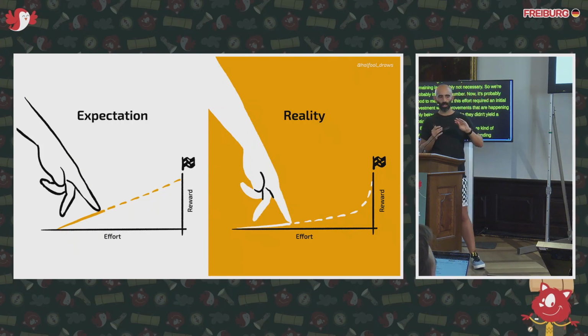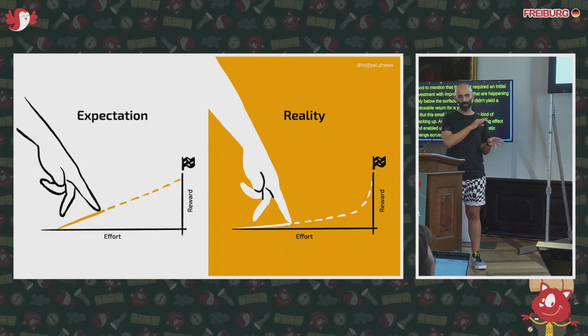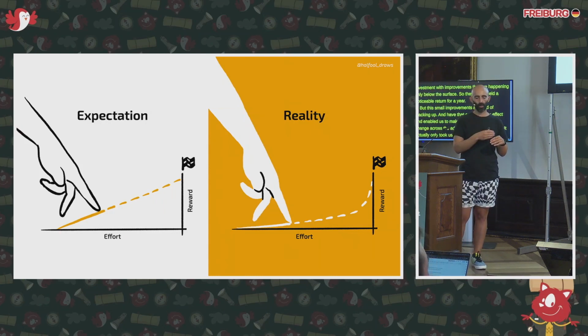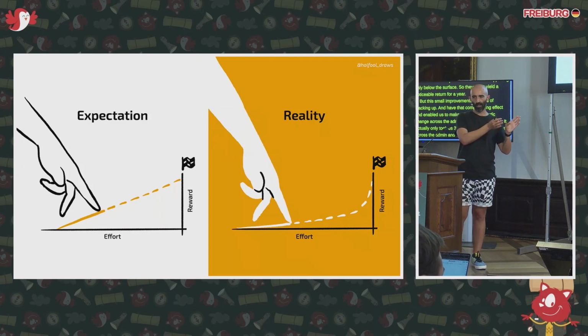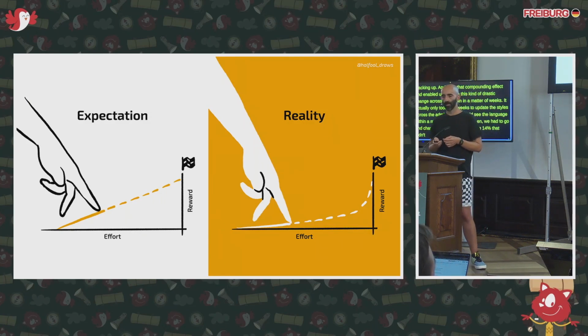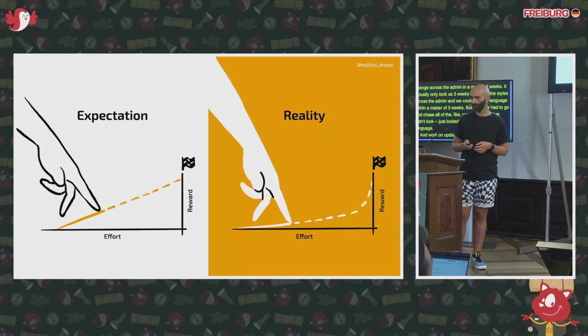It actually only took us 3 weeks to update the styles across the admin, and we could see the new design language in a matter of 3 weeks. But then we had to go and chase all the remaining 14% that just looked like the old design language, and work on updating that. So that's where we spent the remaining 7 weeks.